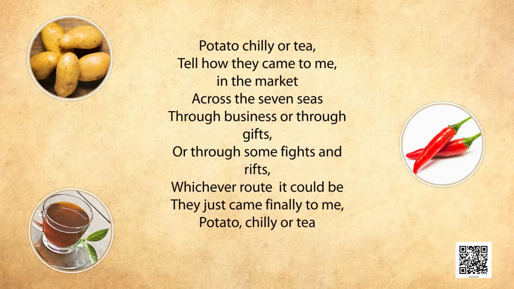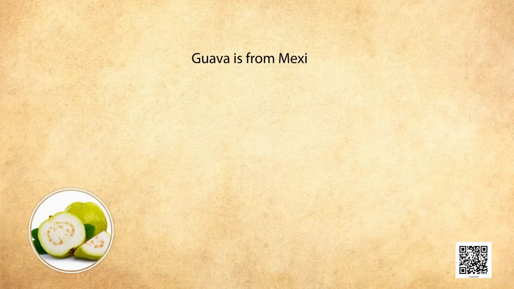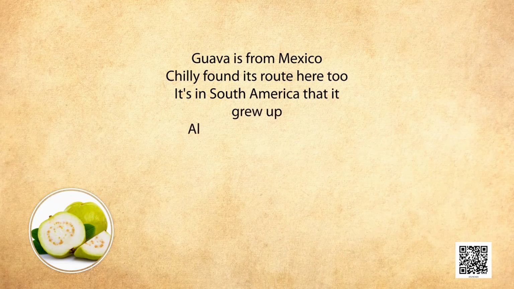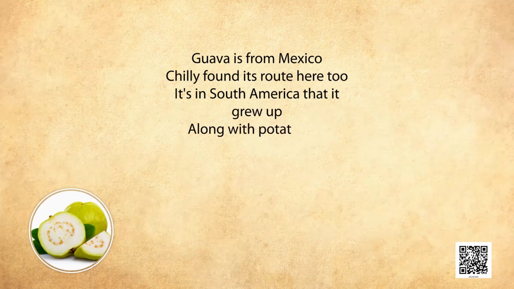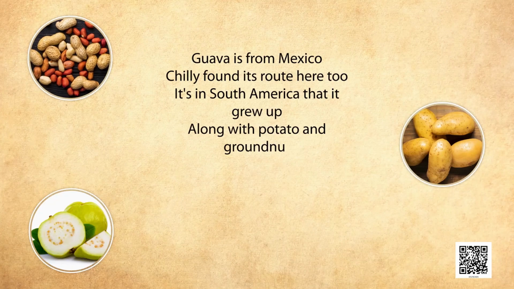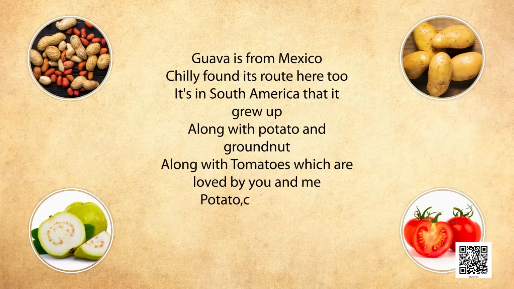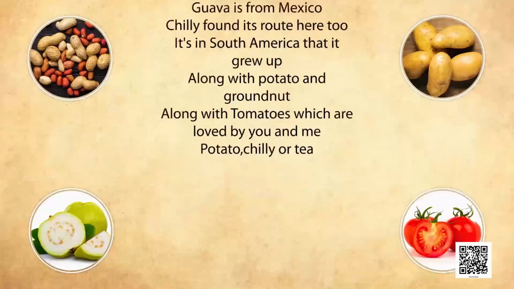Potato, chili or tea? Guava is from Mexico. Chili found its root here too. In South America it grew up along with potato and groundnut, along with tomatoes which are loved by you and me. Potato, chili or tea?